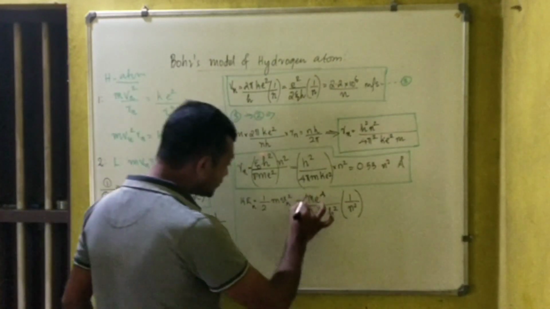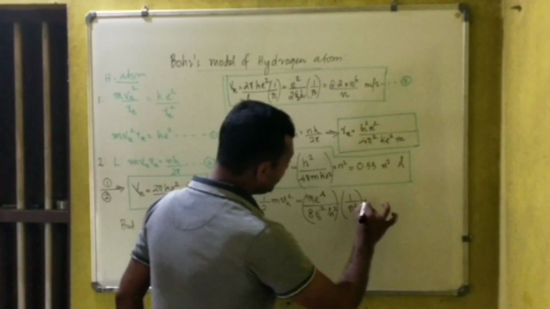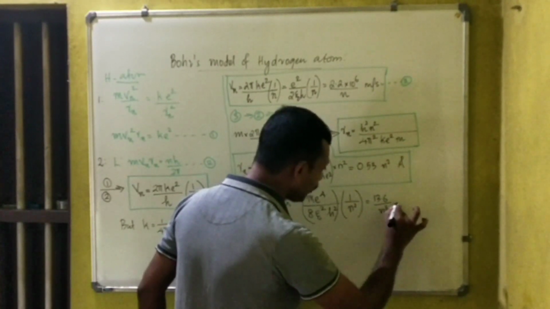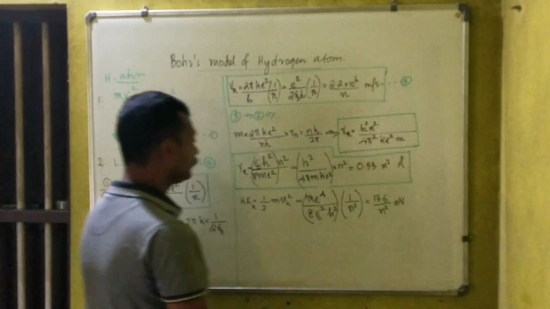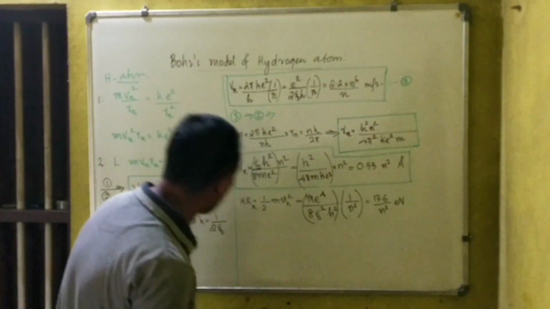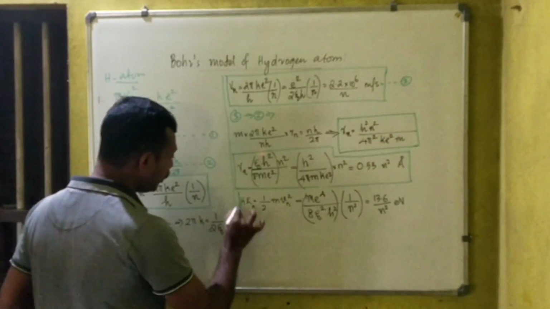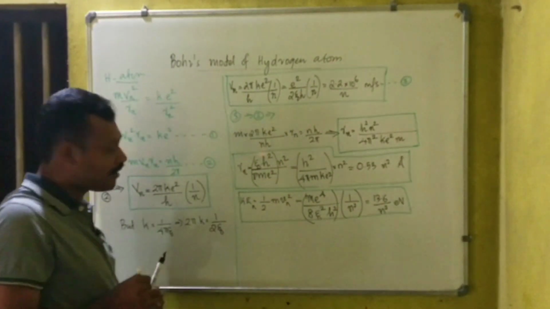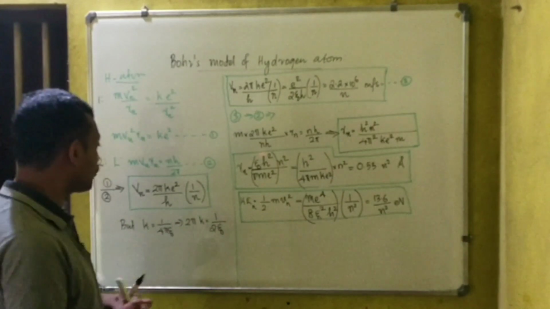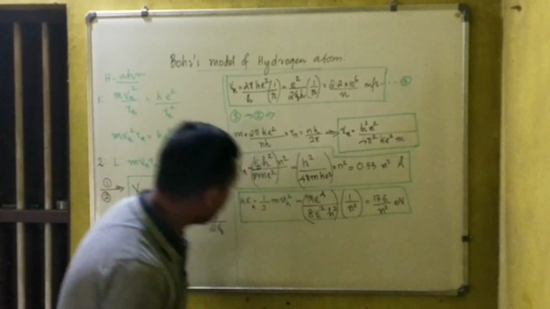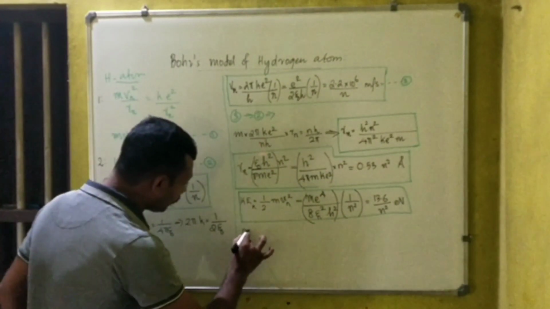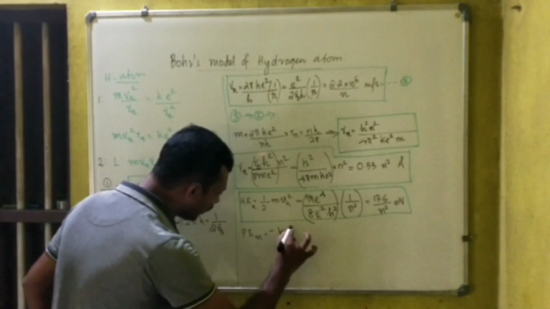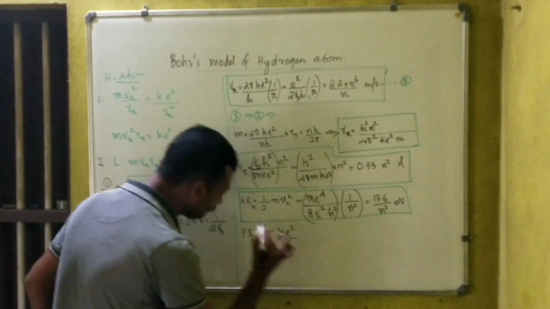Now the term in the first bracket is a constant. This can be equated to 13.6 divided by n square electron volt. The kinetic energy of electron in the nth orbit is 13.6 divided by n square electron volt. That will be our answer to kinetic energy of electron in the nth orbit. Now coming on to the potential energy of electron in the nth orbit. That is equal to minus k e square divided by Rn, right?